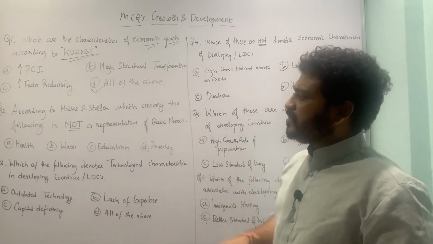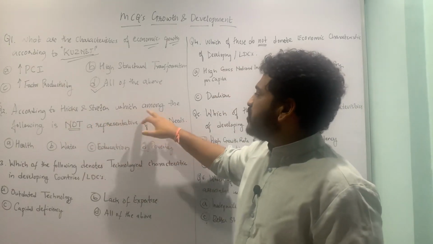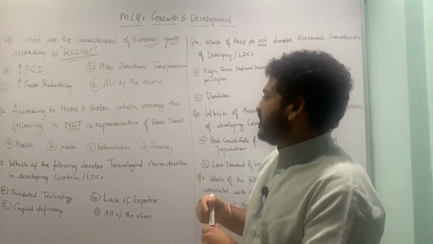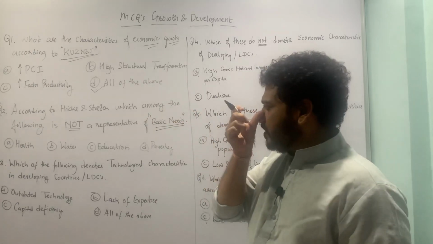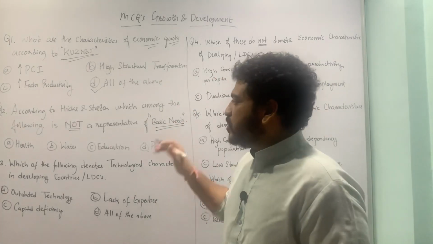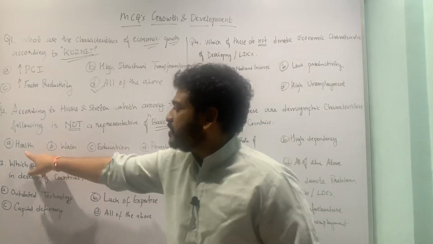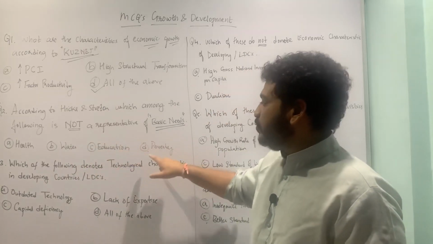Let us now move to the second MCQ. According to Hicks and Streeten, which among the following is not a representative of basic needs? Hicks and Streeten have given the indicators for basic needs. So which is not a representative of the same? The first option is health, second is water, third is education, and fourth is poverty.